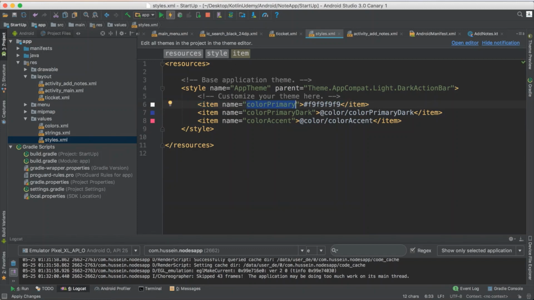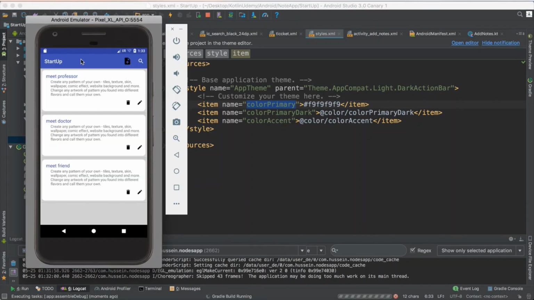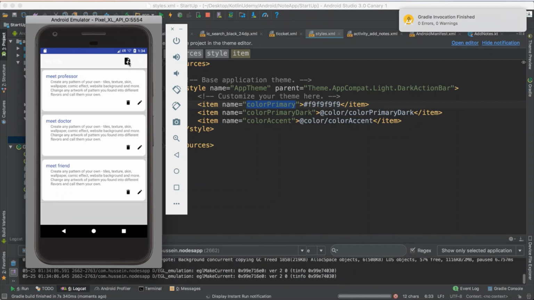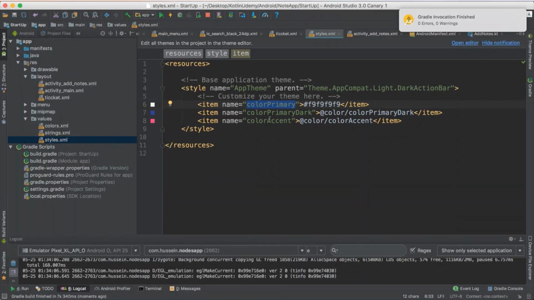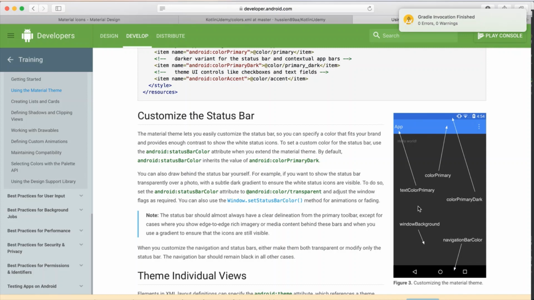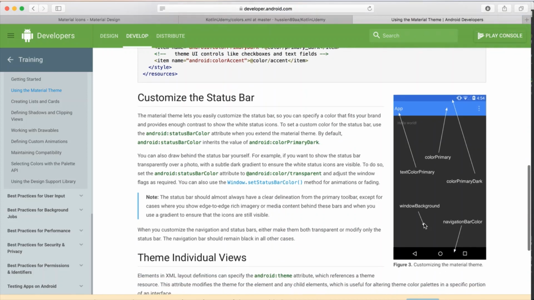Now if I rerun it, you would see this menu will change, because the color primary means this one, and the color primary dark means the top one. So see, it changed to this color, see it? And the color accent, let me see what it means. Going here, oops, color accent, I think, means the internal. Then also the window background. So everyone has a specific thing. I want to change this color and this color only.